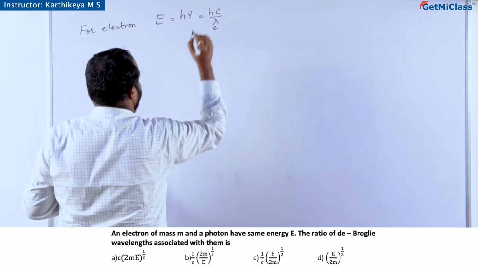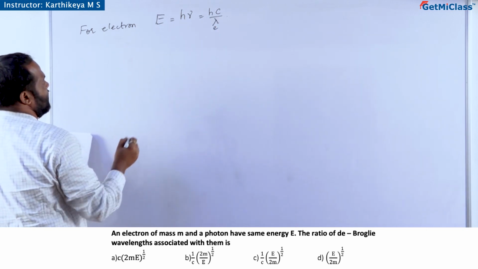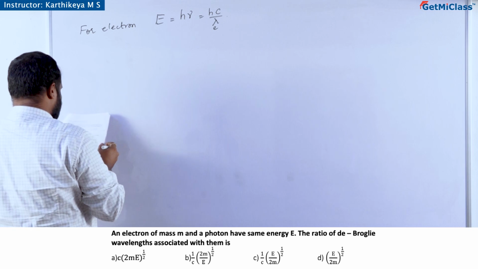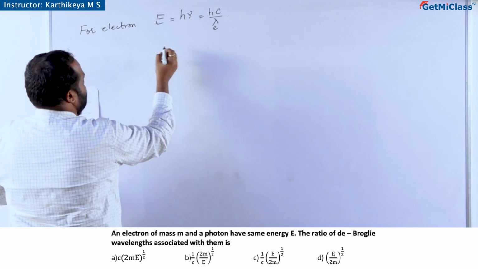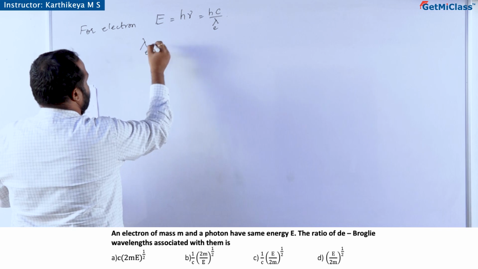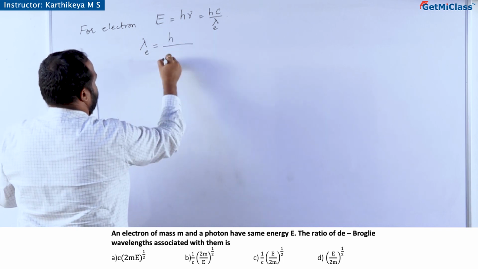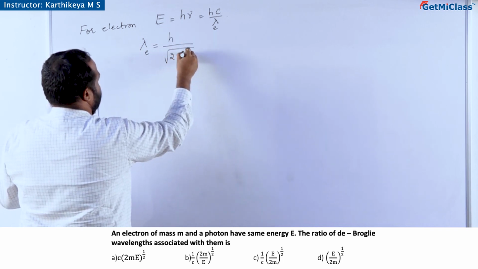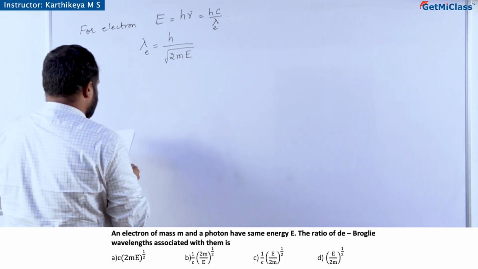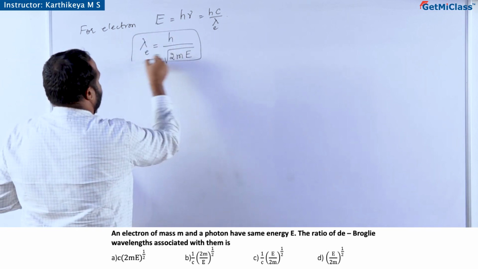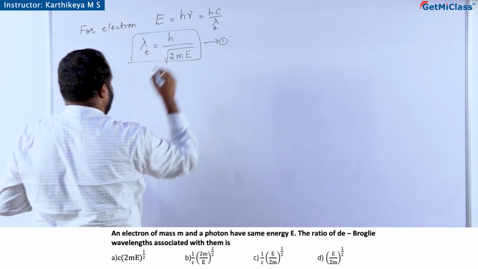For an electron, λ_E, that is the energy. So, the de Broglie wavelength can be written as λ_E is equal to h by root of 2mE, that is for the electron. So, that is equation 1.